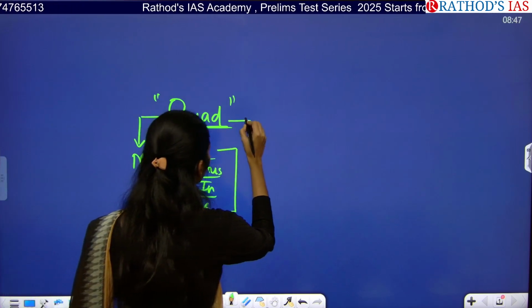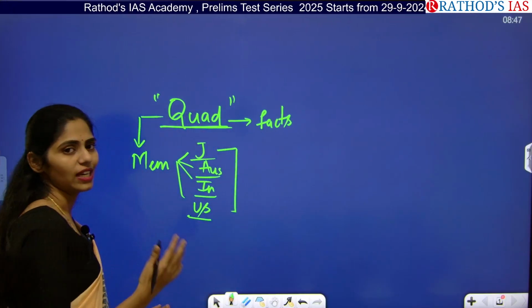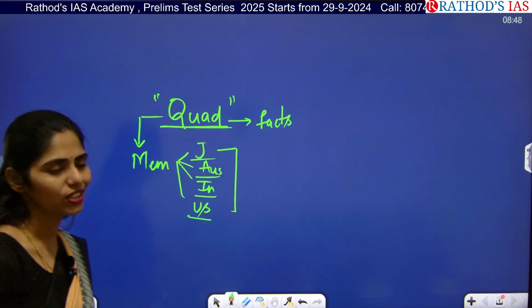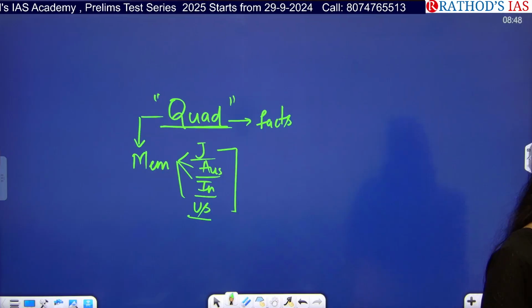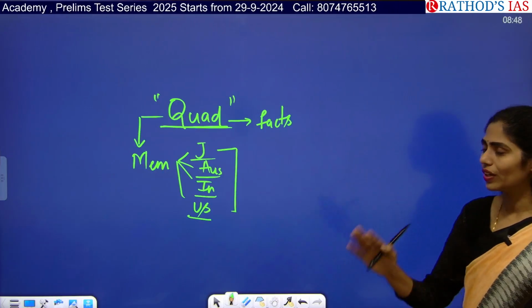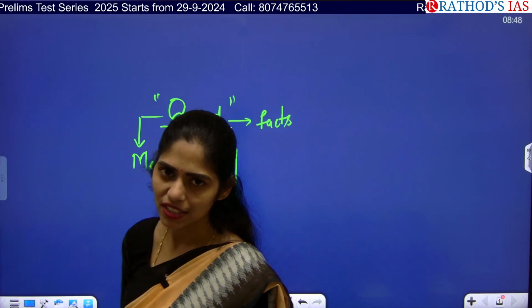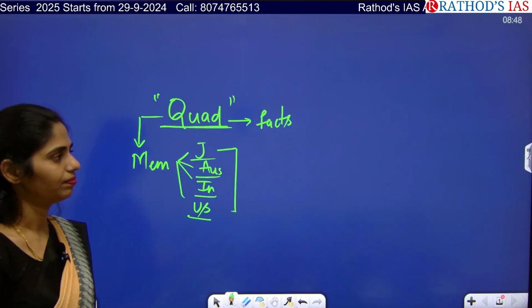And you have to see some basic facts. When was this Quad formed, who mooted the idea of Quad, and what are its objectives? Whether this Quad is relevant in the 21st century or not. Whether those objectives have been achieved or not. What are the drawbacks of this Quad? If you analyze all these things, then you can write a good mains answer.